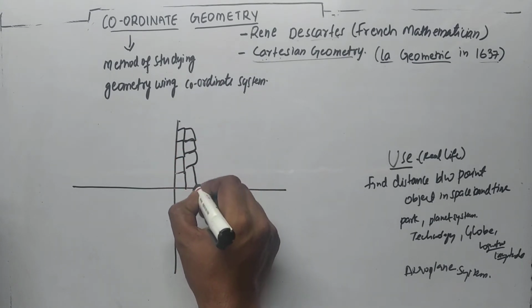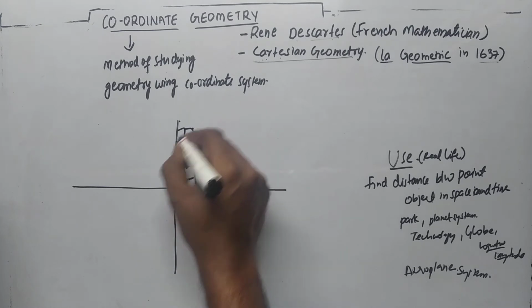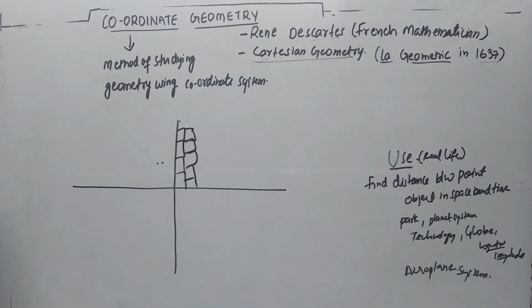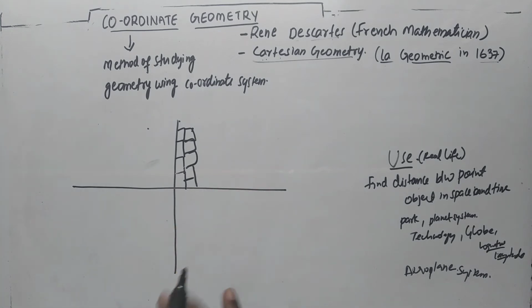So what he found is that a fly flies from one point to another point. If it moves in a straight direction, he is easily able to find out the distance. Suppose I explain the same thing with the help of